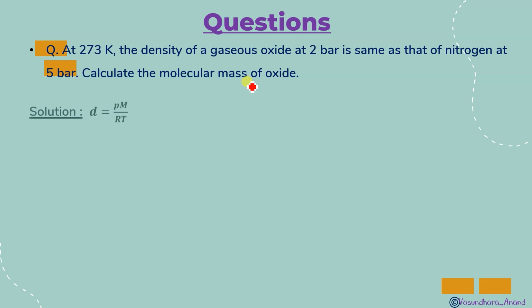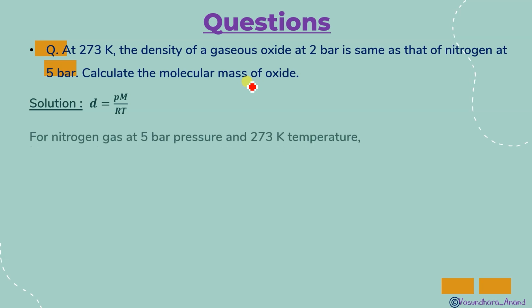So we have the formula d is equal to PM upon RT. Since in both cases the density is going to be equal, what will you write? P1 M1 upon RT. The temperature is the same, so we can cancel it: P1 M1 upon RT is equal to P2 M2 upon RT.